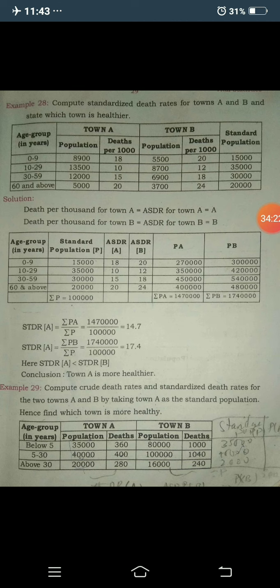Okay, and they are given already. Concentrate here: the age groups in years are 0 to 9, 10 to 29, 30 to 59, and 60 and above.